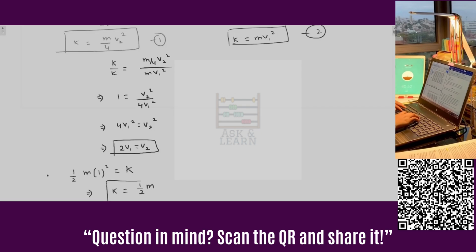We can perhaps highlight this first. Let's mark it 3, and from first and third we can get the value of v2.